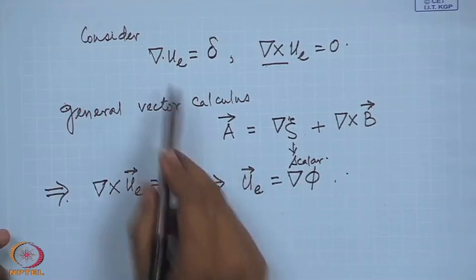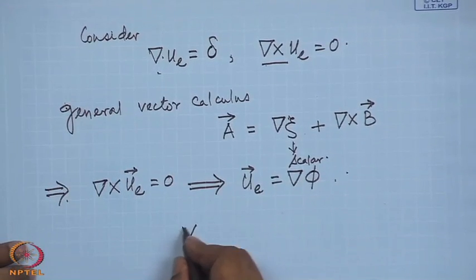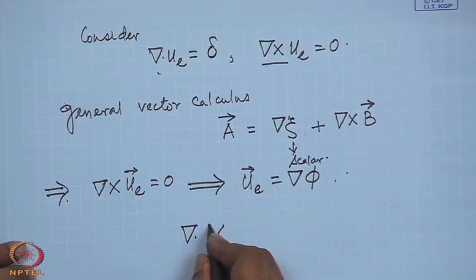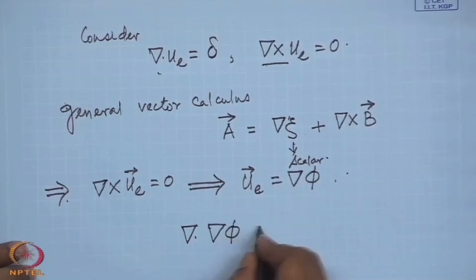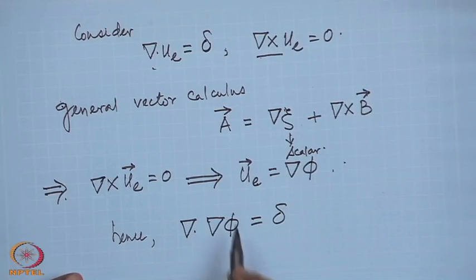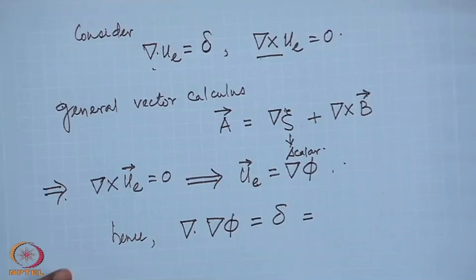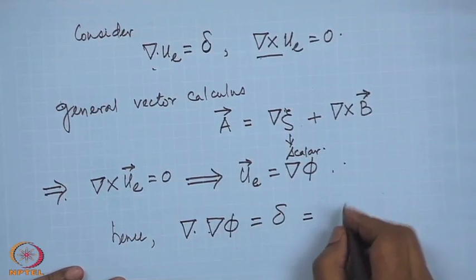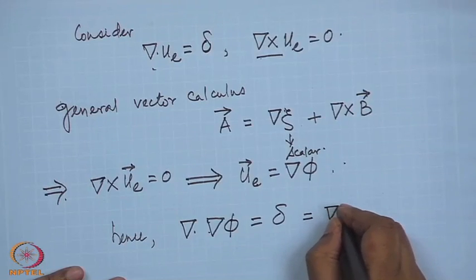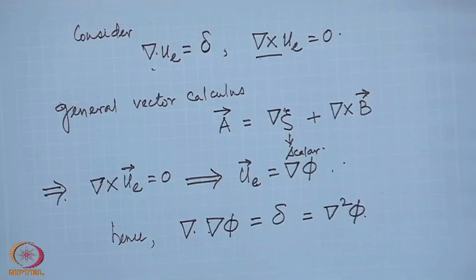Now substitute this u e in this first relation. Gradient of phi is delta. Divergence of gradient, you can try by writing this in standard d dx, d dy form, and you can see that divergence of gradient will become simply Laplacian of phi. Divergence of gradient is always Laplacian.